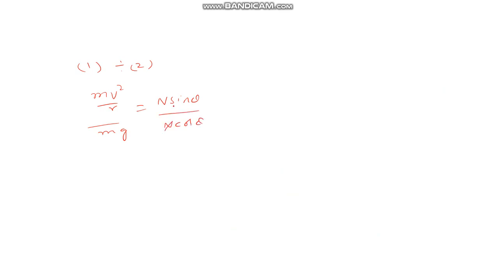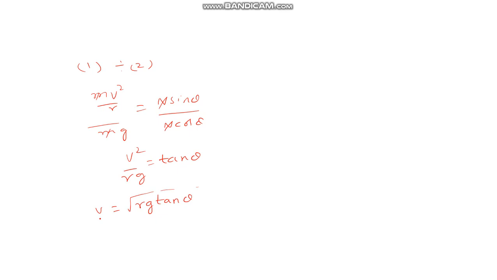So N cancels, m cancels, v square by rg is equal to tan theta. Okay, so from here you can get v is equal to root over rg tan theta.